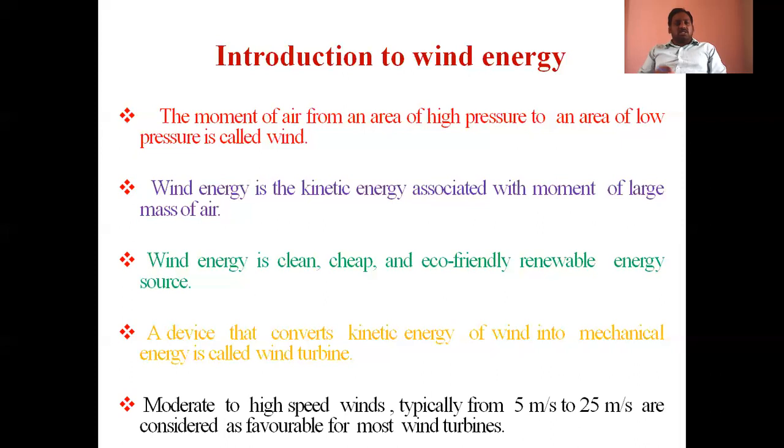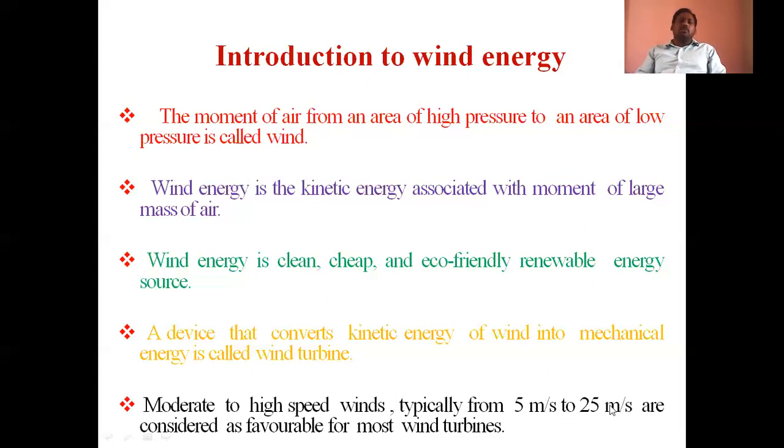One more thing is that moderate to high speed winds, typically from 5 meters per second to 25 meters per second, are considered favorable winds for most wind turbines. Due to this much potential of winds, we can generate enough electrical energy.